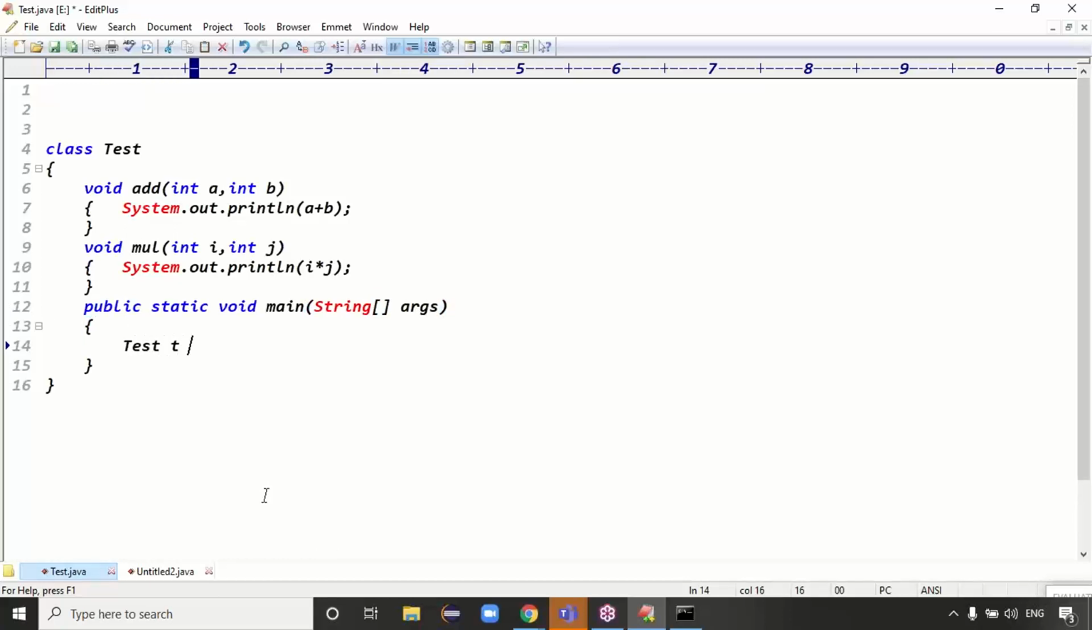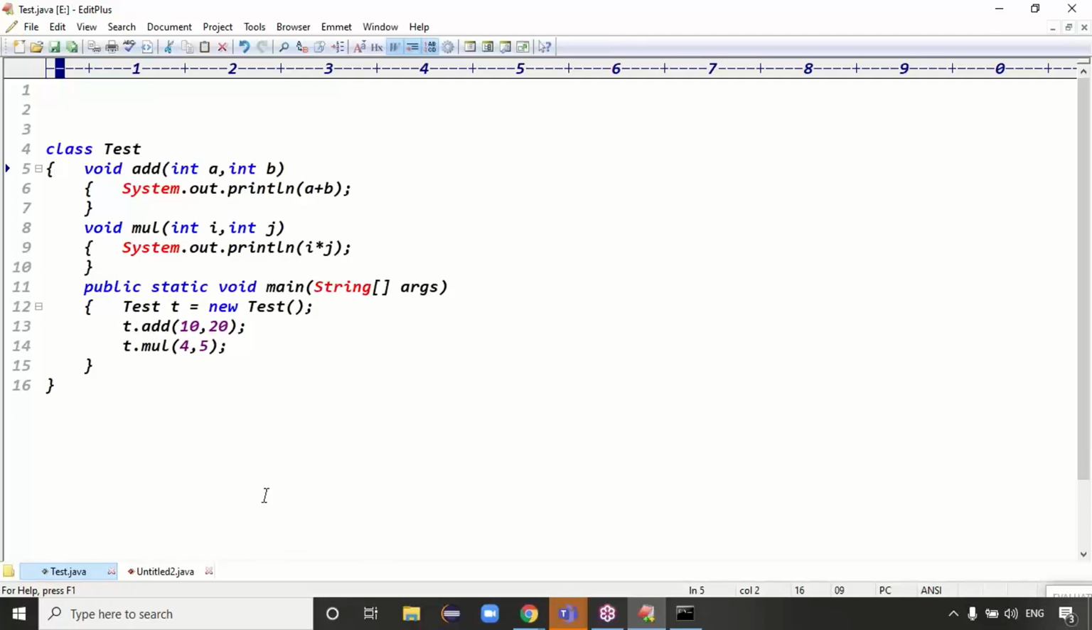Then you want to create the object of that class: Test t equal to new Test. Then we call t dot add method by passing two arguments, and t dot multiplication method by passing two arguments. T dot add, let me pass 10 and 20. T dot multiplication, pass 4 comma 5. Guys, are you clear now?